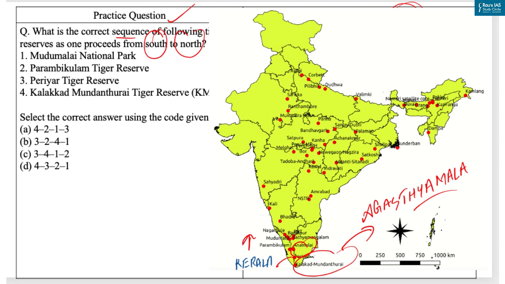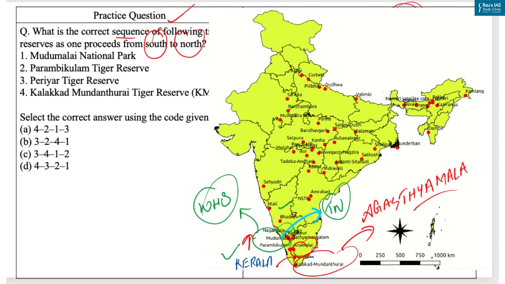Now, as you can see, next is Parambikulam Tiger Reserve. It is located in Palakkad district of Kerala, and it lies in between the Annamalai Hills and Nelliampathy Hills of the southern Western Ghats. It has been declared by the UNESCO World Heritage Committee as a World Heritage Site. And the last one is Mudumalai Tiger Reserve. It is in the Nilgiri mountains in Tamil Nadu. It shares boundaries with the states of Karnataka and Kerala. It is drained by the river Moyar.